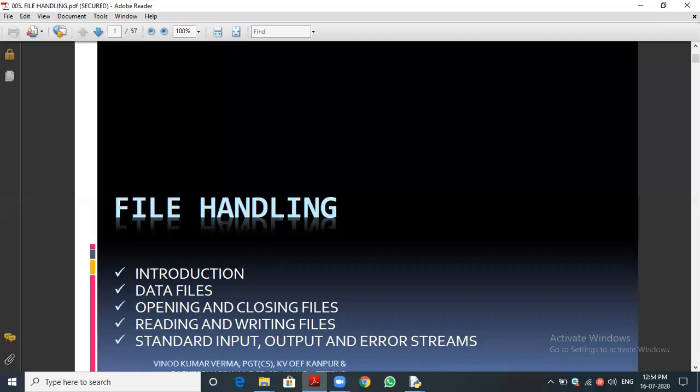So this is our chapter, file handling. From the name itself, you can understand we are talking about the file. Can anyone say what is file generally? In computer, what is file?